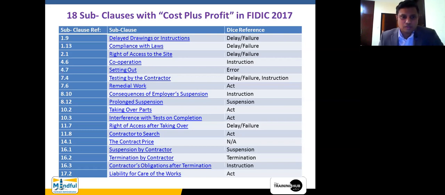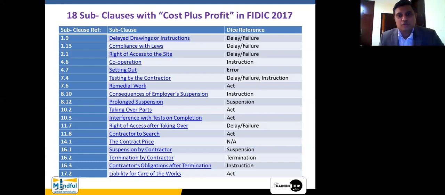One of them is the testing by the contractor. This particular subclause addresses two faces of the dice, as opposed to the other subclauses wherein they address only one face of the dice. So this is the only occasion where you find two faces of the dice referred to in one subclause, called testing by the contractor. So we were talking about two faces. The first one is delay and failure. The second one is error.